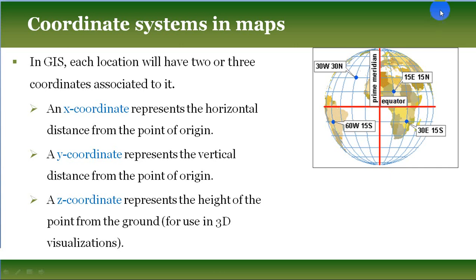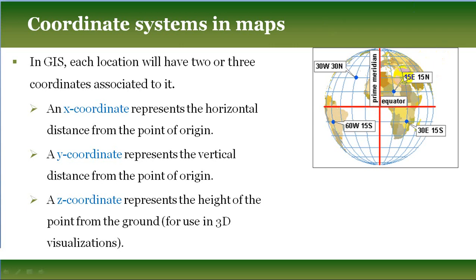location. So if you consider this point, it has an x coordinate which is 15° east. 15° east means from this, as you can see, the red color horizontal and vertical lines meet somewhere in this origin point, both x and y 0.